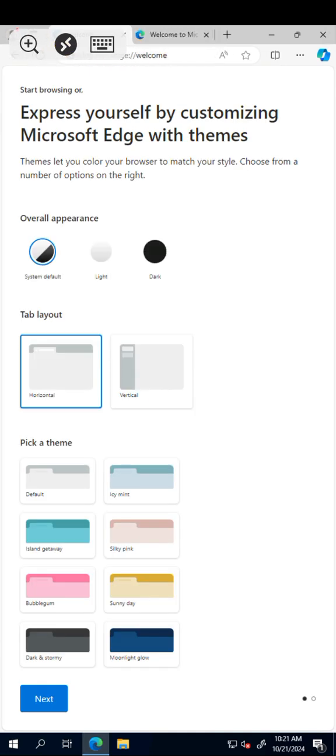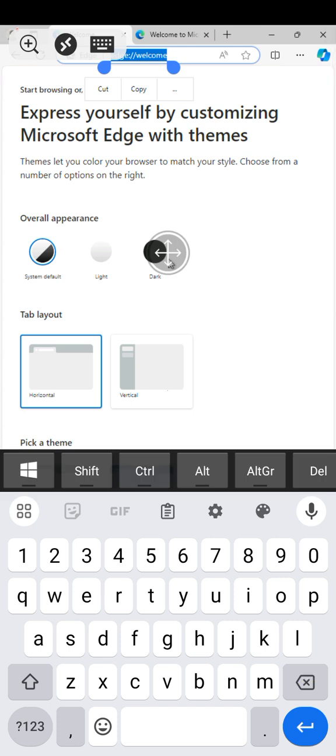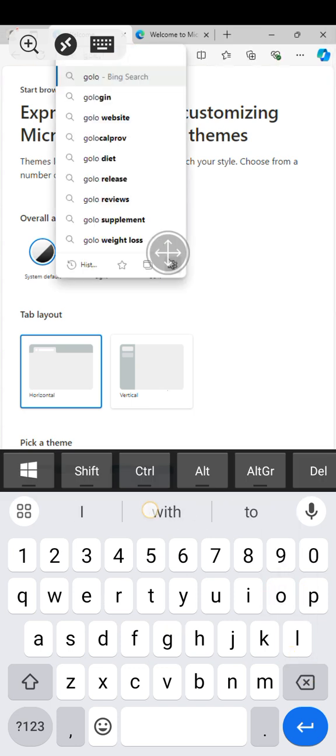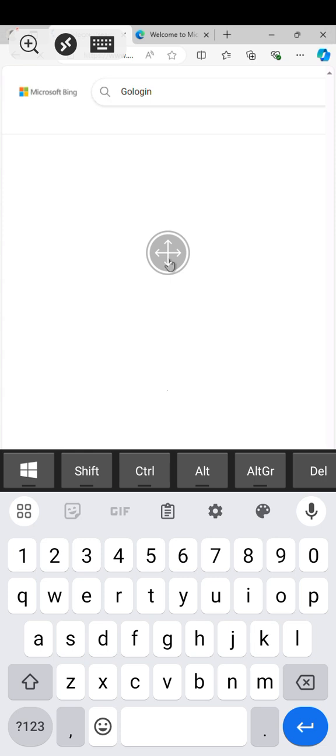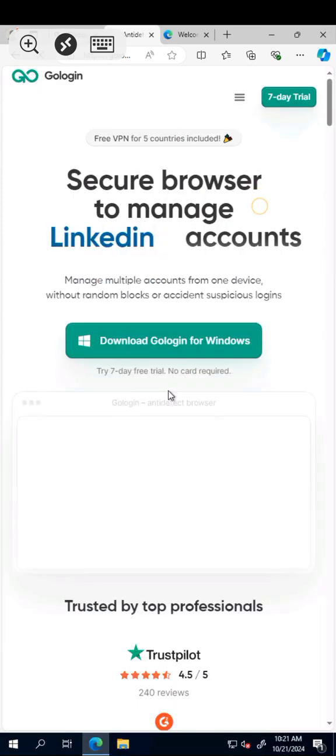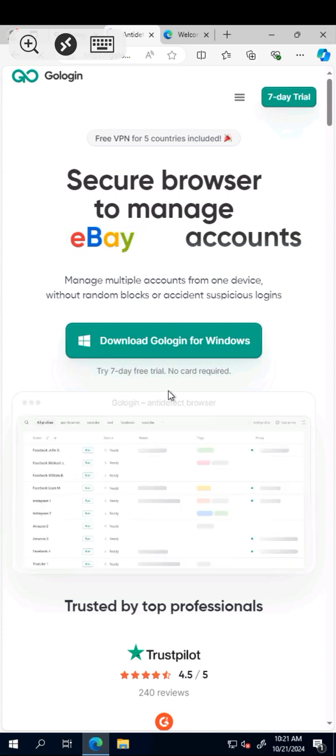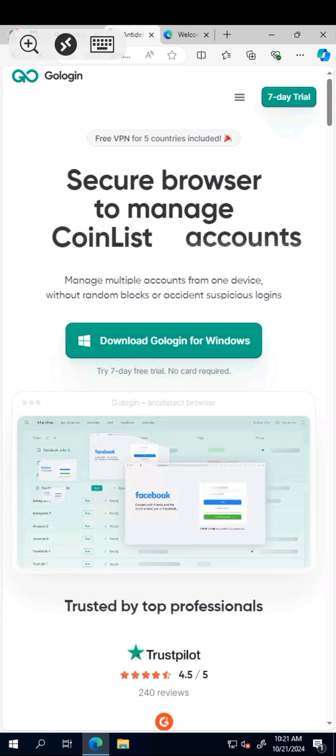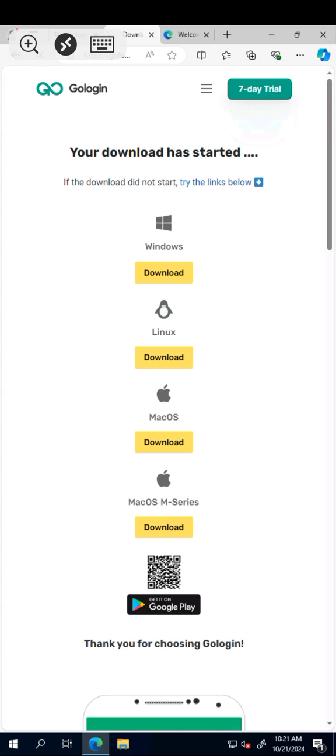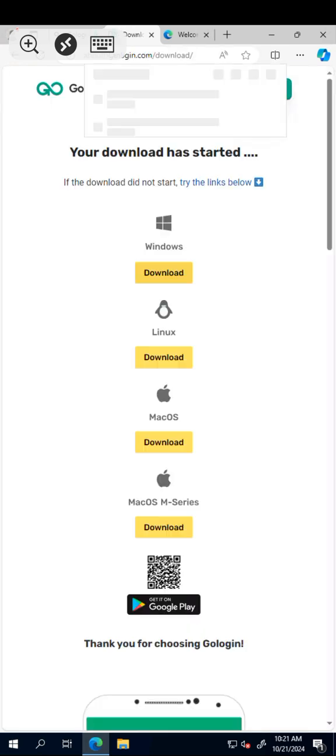So the first thing I'll be doing with this is to go and search for Go login. Okay, that's what we'll be using. So I'll click on the first one. I want to download this particular one. Okay, so I will click on this. I want people to be able to see that this is real. Okay, this is not a gimmick. So I will download the first one. So that's why I had to create a new RDP. Now I'm going to pause this video and let this finish downloading. After that, I will resume it and I will show us how to set up your Go login.